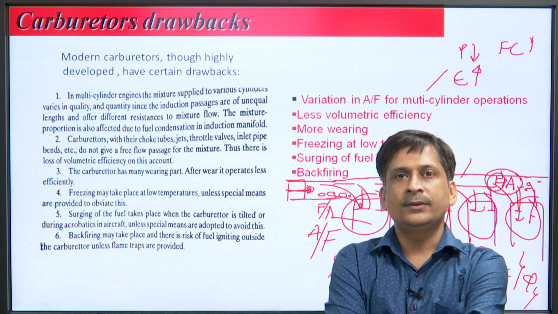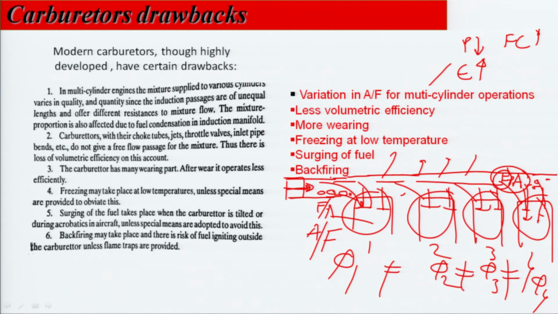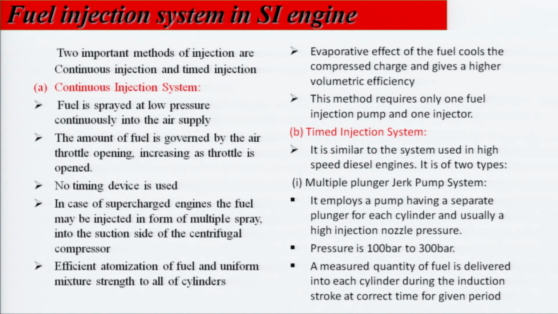So, there are 5 main drawbacks. These drawbacks are variation in air fuel ratio for multi-cylinder operation, less volumetric efficiency, more wearing, freezing at low temperature, surging of fuel and backfiring. These drawbacks can be eliminated if we use the fuel injection system. Nowadays, we are using fuel injection system in SI engines. So, 2 important methods of injection are continuous injection and timed injection. We will take them one by one.